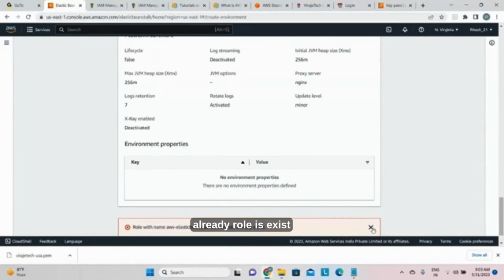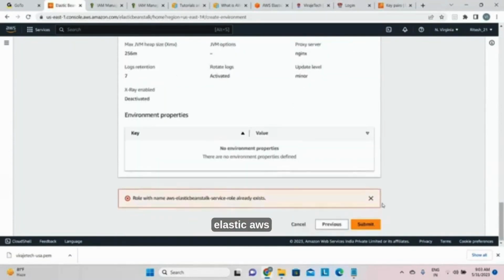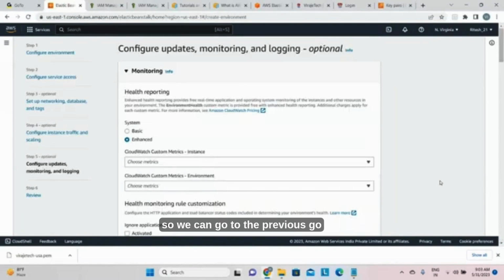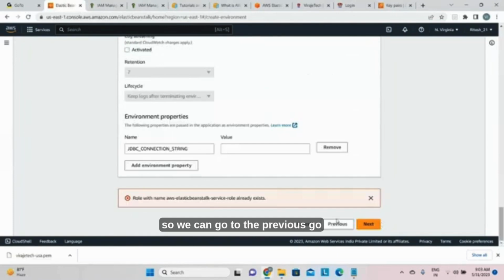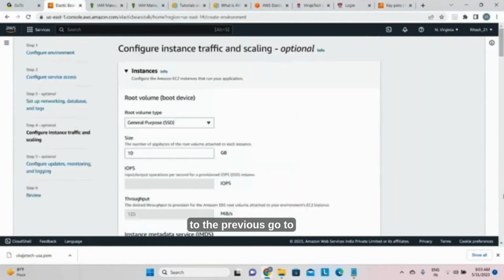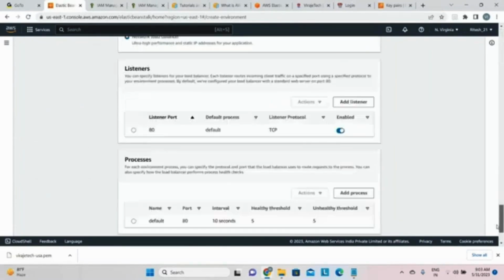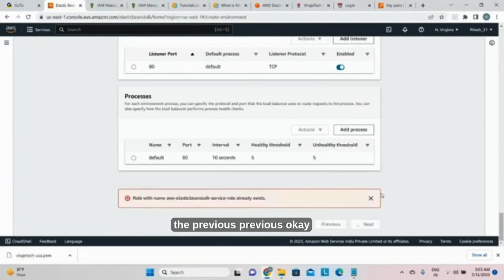Okay, so the role already exists, the AWS Elastic Beanstalk service role exists. Okay, so we can go to the previous.